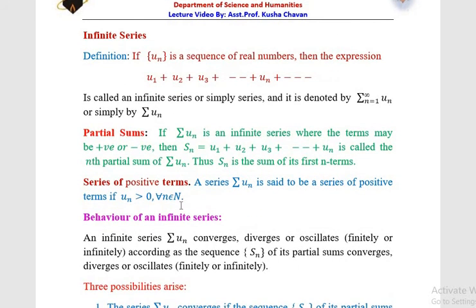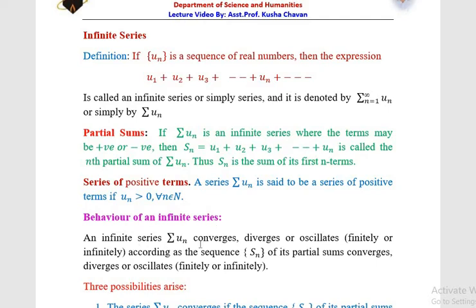And one more basic definition: series of positive terms. A series un is said to be a series of positive terms if un is greater than 0 for every n belongs to N. Then, behavior of an infinite series.